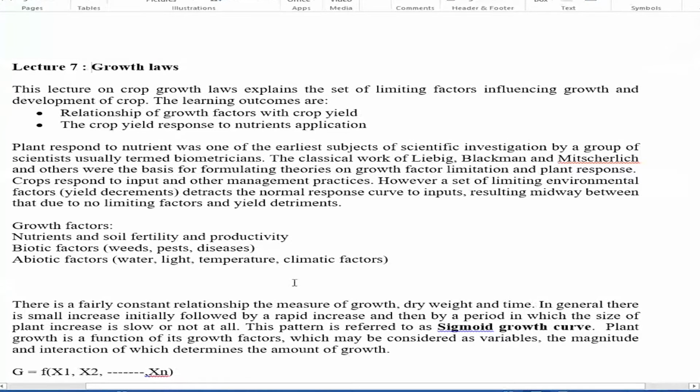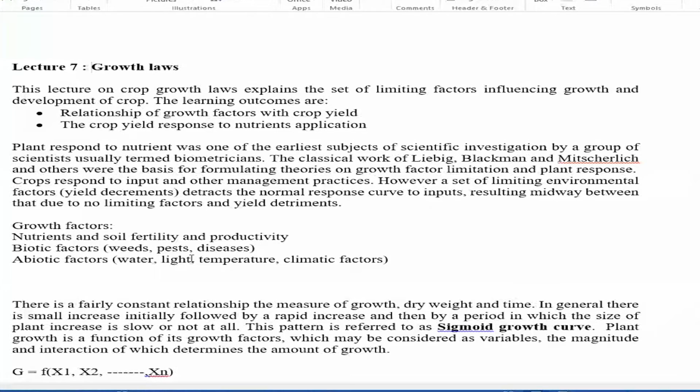So the biotic factors, abiotic factors, and the soil itself make up the agro-ecosystem, the crop ecosystem. The soil condition, the edaphic factors, means soil fertility and soil productivity, which lead to the soil's physical, chemical, and biological properties. Then there are the climatic abiotic factors: water, light, temperature. Some biotic factors, pests and diseases, also influence crop growth and development. When these factors are optimum, we can have maximum production.